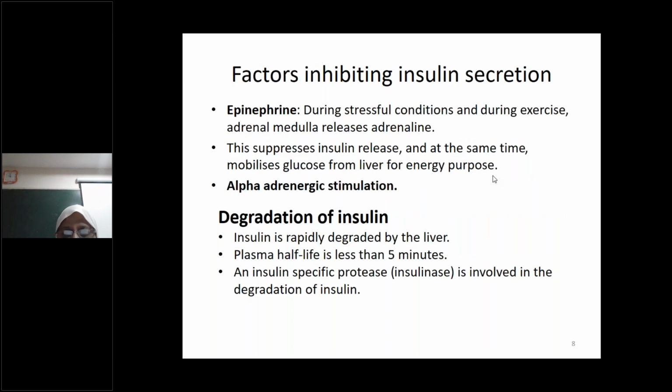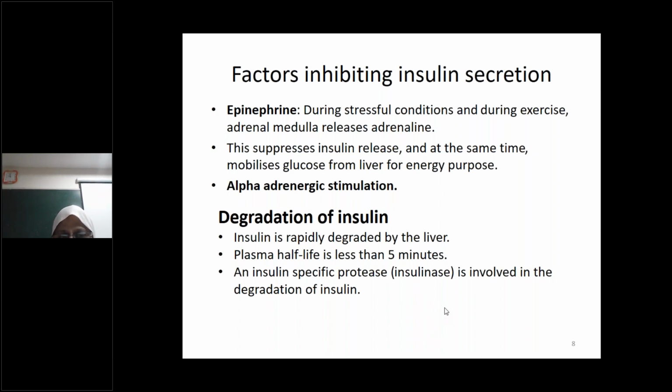Then other than that, you have factors that inhibit the insulin secretion. So you have epinephrine, especially during the stressful conditions or during exercise, the adrenal medulla will release the epinephrine. And this epinephrine is a potent antagonist of insulin. So it suppresses insulin release, and at the same time, it also mobilizes glucose from the liver to meet the energy demands. Then alpha adrenergic stimulation also leads to inhibition of insulin secretion.